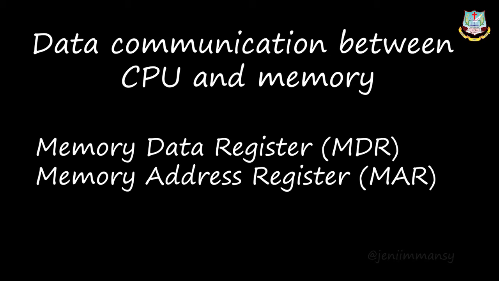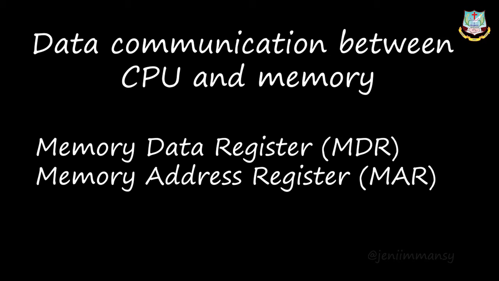Only the difference is the communication is done between the memory data register and word. If the data is transferred from word to memory data register, we'll say it is read, and if the data is transferred from memory data register to word, it is write operation. Okay, are you clear about the data communication between the CPU and memory?